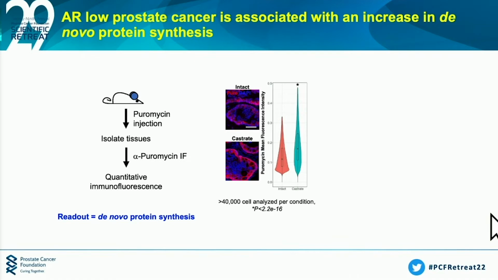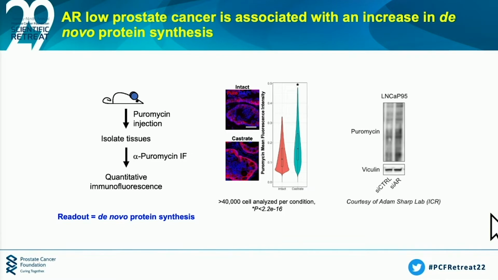About a few years after we made this discovery, Adam Sharp from the ICR reached out to me with this particular experiment where he used an siRNA against AR, knocked it down in LNCaP 95 cells and showed that that also caused an increase in protein synthesis. Now, given this connection with androgen receptor and protein synthesis, the obvious question is, how does this work? Is there a mechanistic link between the two?